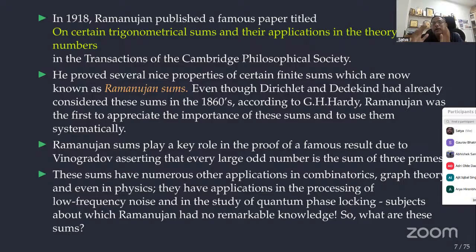So that means, in particular, you take the first row 0, 1, 0, 0, the second row 0, 0, 1, 0, and so on like that. If you take that matrix, that is called the full cycle permutation matrix. 1 goes to 2, 2 goes to 3, and so on. n minus 1 goes to n and n goes to 1.